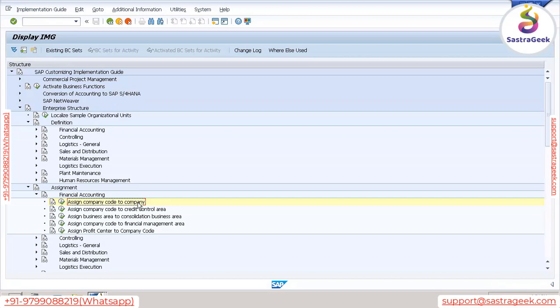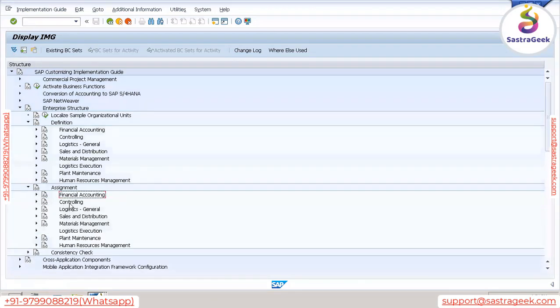You cannot say that we are assigning company to company. You can say company code is son, company is father. So you cannot say father to son. Always we need to use the term assign lower part to upper part. Always we need to follow some hierarchy. Under financial accounting, we have not defined anything else, so no need to assign anything else.